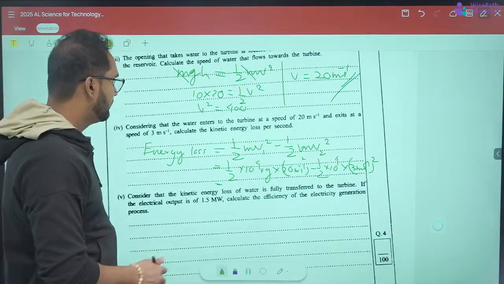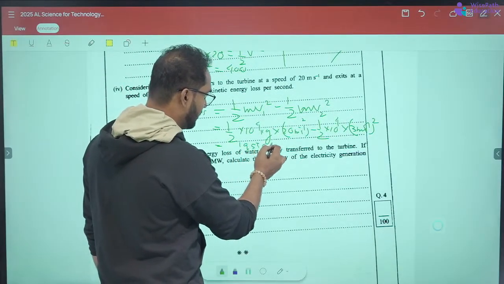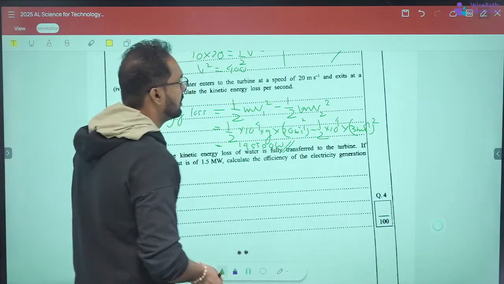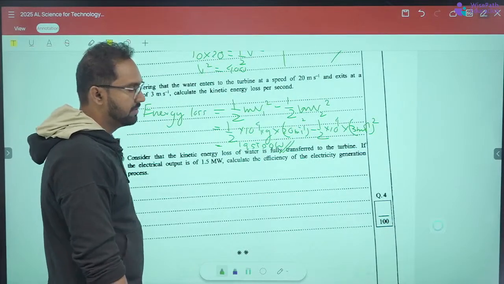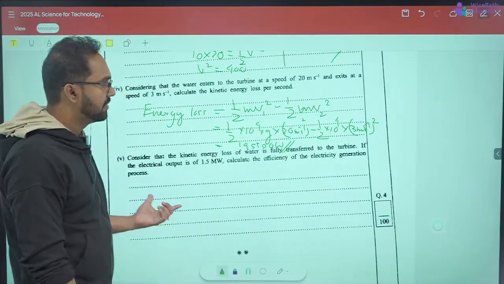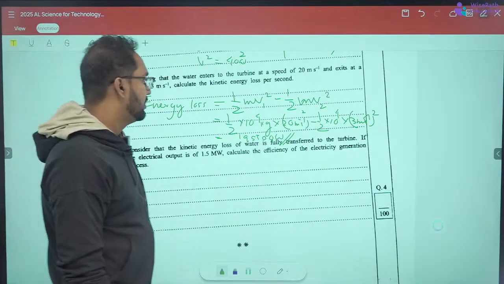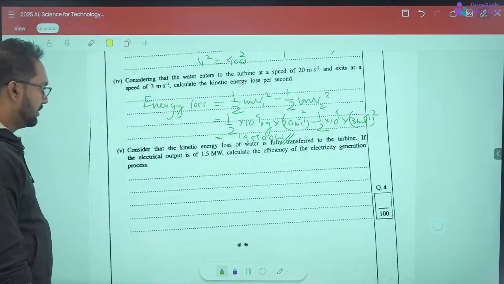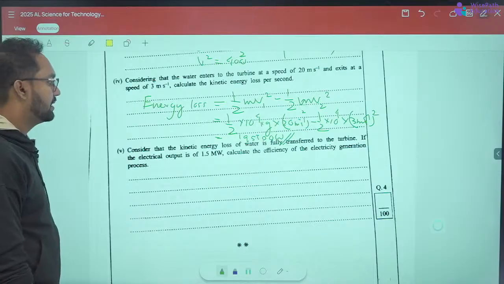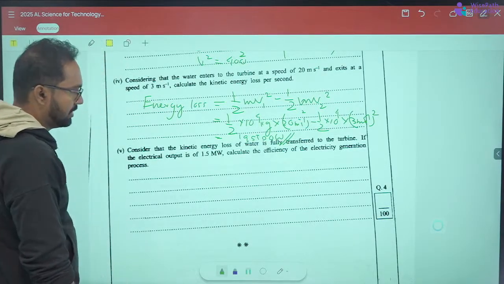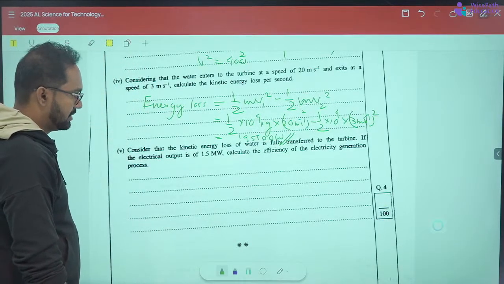It's 1955 100, right? 1955 100 watts, right, per second. Watts, joules per second. 1955 100. Okay, right. So consider that the kinetic energy loss of water is fully transferred to the turbine, right? If the electrical output is 1.5 megawatts, calculate the efficiency of the electricity generation process, right?